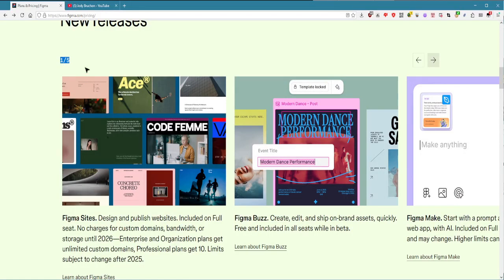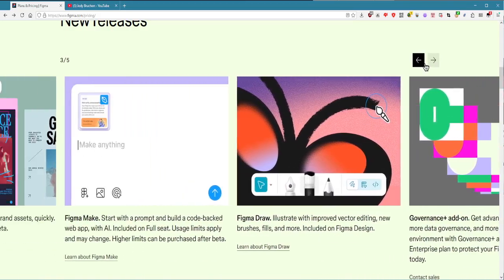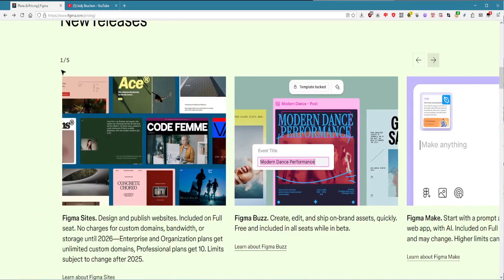This is part of the problem with this crap, is that this is ambiguous. 1 out of 5. But no, I'm not seeing 1 out of 5. I'm seeing 1, 2, and half of 3 out of 5 total. And 1 out of 5, it doesn't tell me what this is. How much more can I expect? See, at first, I thought, oh, there must be a ton of stuff in here for them to collapse it like this.